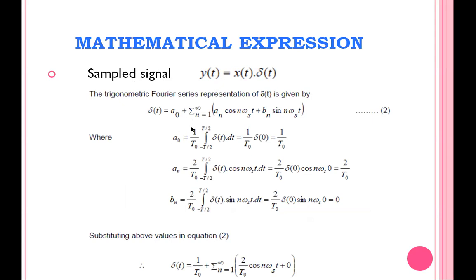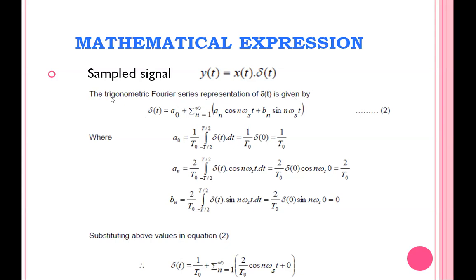We may represent any periodic signal in terms of Fourier series. We studied in the second unit the use of Fourier series: it is used to represent any continuous time periodic signal in terms of sinusoidal, cosine or exponential format. Here we are going to represent del of t in the trigonometric Fourier series.